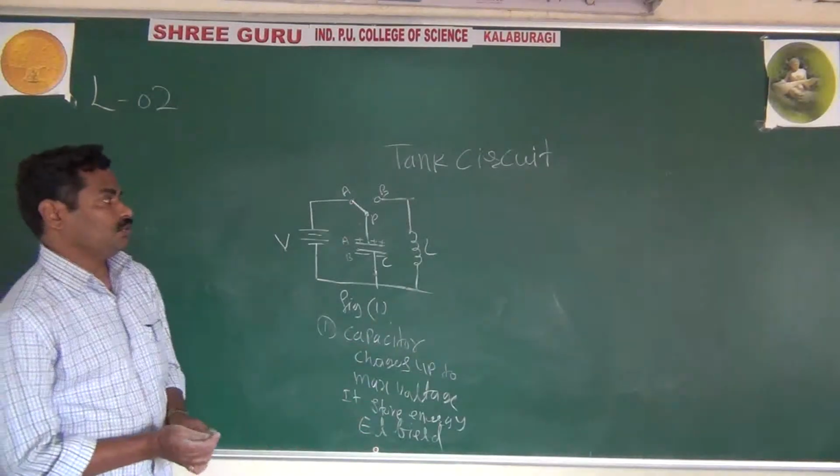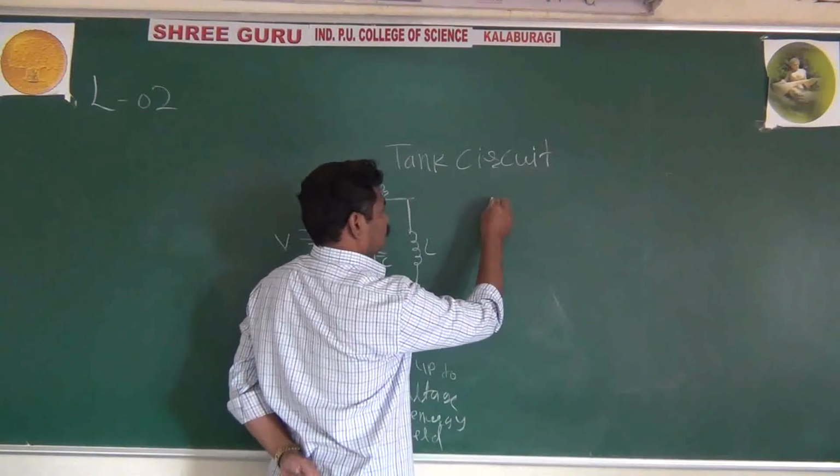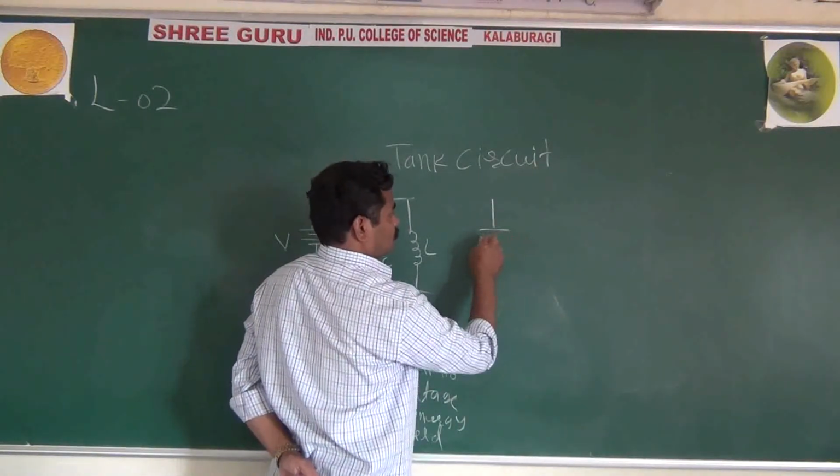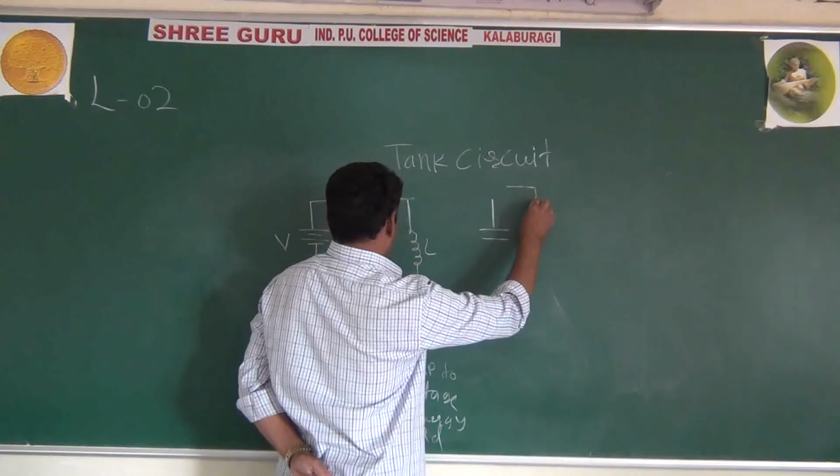And second step, what happens? This is your capacitor, and this is your inductor.